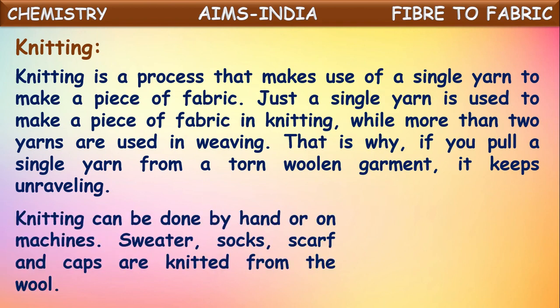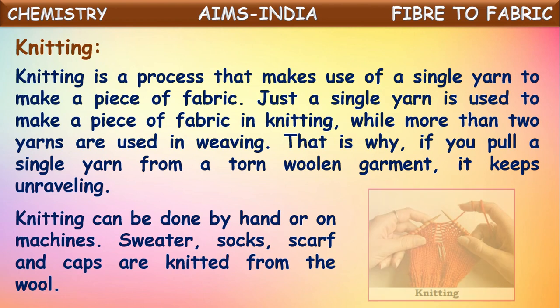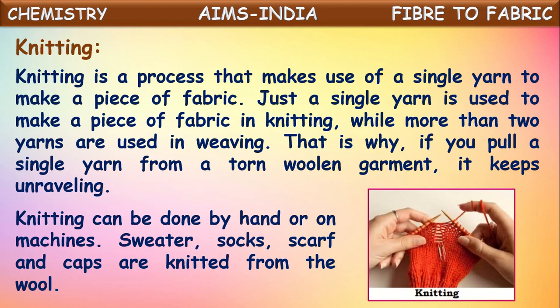Knitting can be done by hand or on a machine. Sweaters, socks, scarves, and caps are knitted from wool. See here, with a single yarn, they're knitting it. They're making a fabric. This is called the knitting process. This can be done by hand or on machines also. There's a major difference between knitting and weaving. So in that way, from the fiber, fabric is made with different processes.